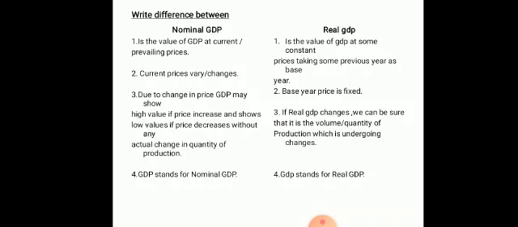Then fourth point: GDP stands for nominal GDP. See, the GDP is written in capital letters. When you have to relate to nominal GDP, you write GDP in capital letters. It stands for nominal GDP, whereas gdp in small letters stands for real GDP.